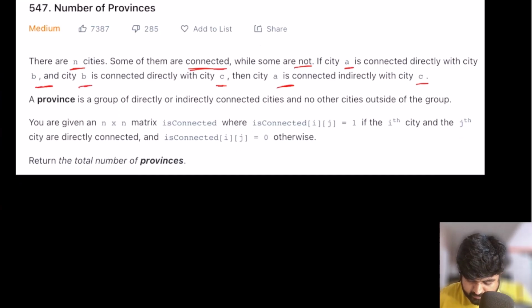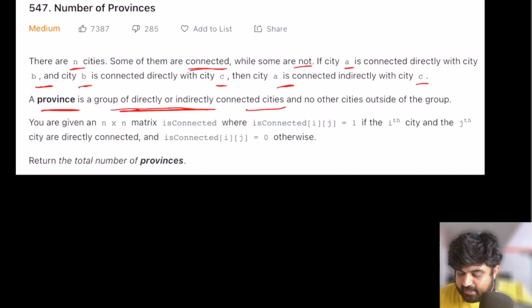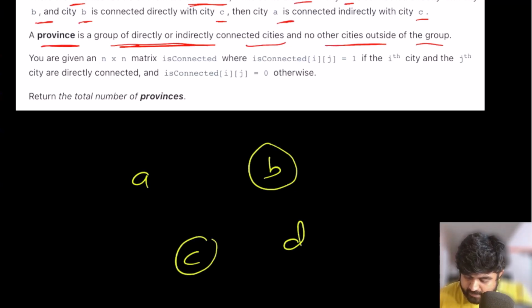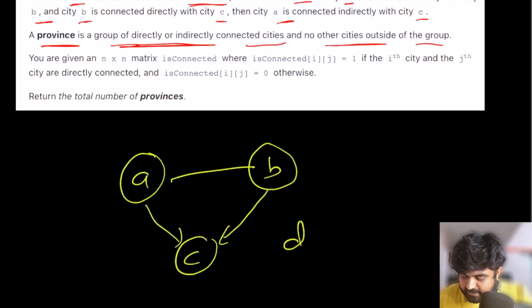Now going back, we are given the definition of what a province is. A province is a group of directly or indirectly connected cities and no other cities outside of this group. Suppose we are given cities like A, B, C, D. A is connected with B, B is connected with C, and indirectly A is connected with C as well.